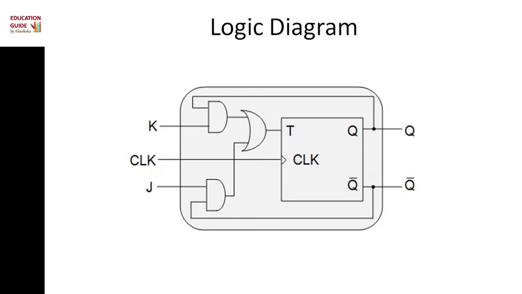This is the logic diagram of T to JK flip-flop. T is equal to K Qn plus J into Qn bar.